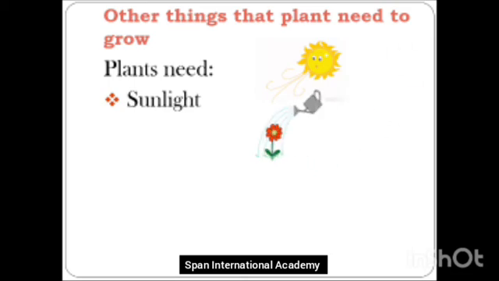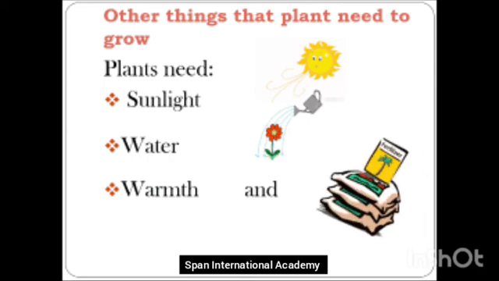After sunlight, the other important thing that a plant needs to grow is water. Yes, you water your plants. Then the gardener waters the plants in the garden. And in the school, we've even seen the khalas watering the plants. And after sunlight and water, plants need warmth. Now, what is the meaning of warmth? There has to be some type of heat. And how is this heat created? There is sunlight also, yes. So there is a little warmth also that the plants need to grow.